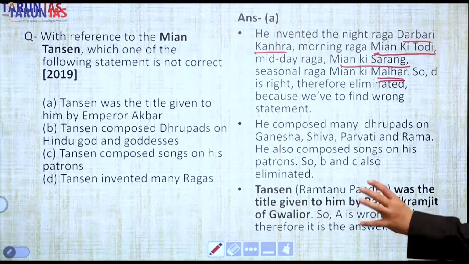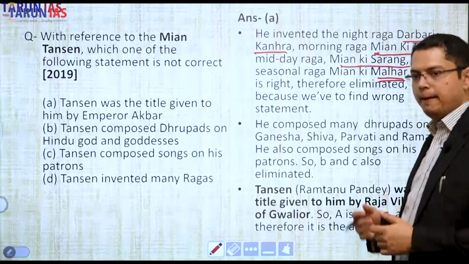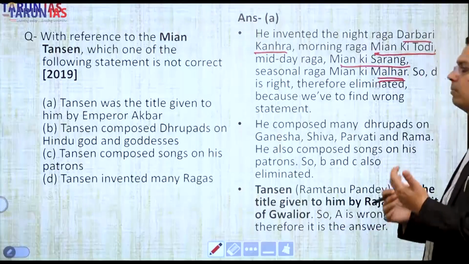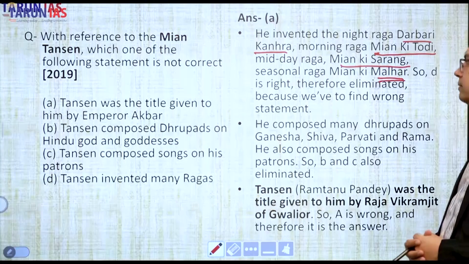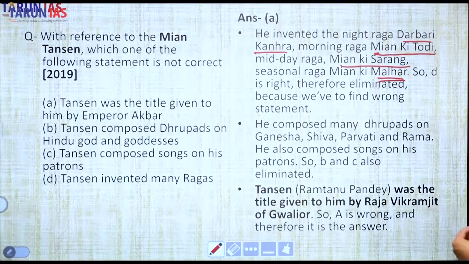So he modified these tunes and music modes, and then invented Miya ki Todi, Miya ka Malhar, Miya ka Sarang, and Darbari Kanhara. So obviously, if he invented many ragas, and B, C, D are correct, the incorrect statement could only be A.